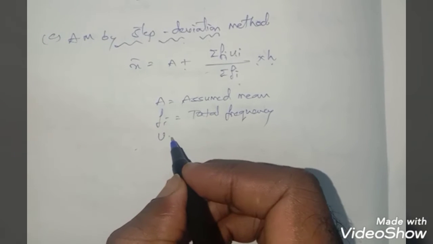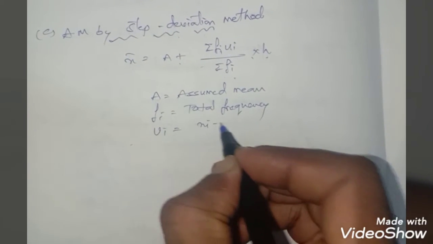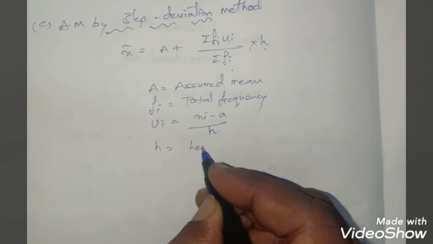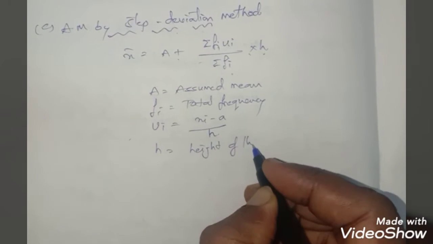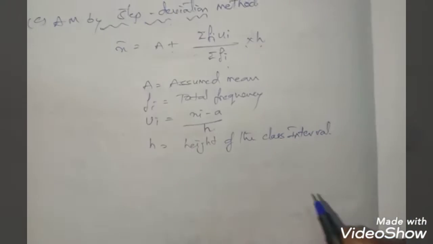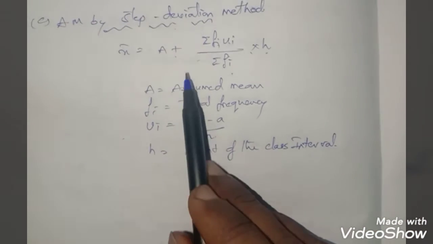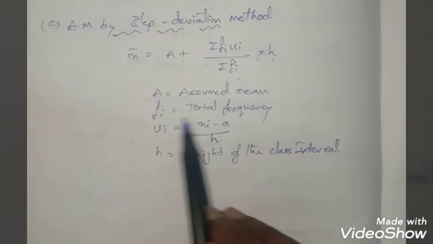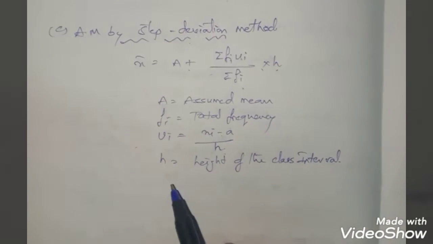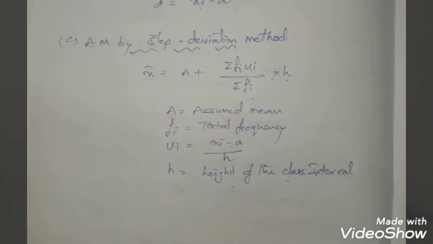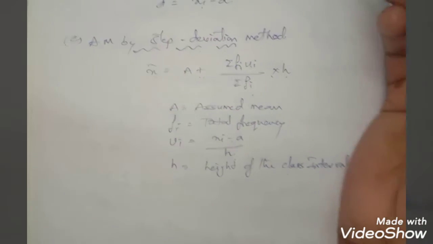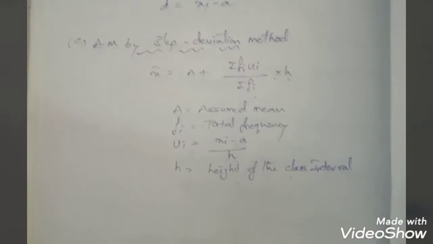Now what is u? ui is nothing but xi minus a by h. Now what is h? h is nothing but the height of the class interval, right? So these are the terms of your formula: a is the assumed mean, fi is the total frequency, u is xi minus a by h, and h is the height of the class interval. So these are the three formulas we are using for arithmetic mean for grouped data, right?